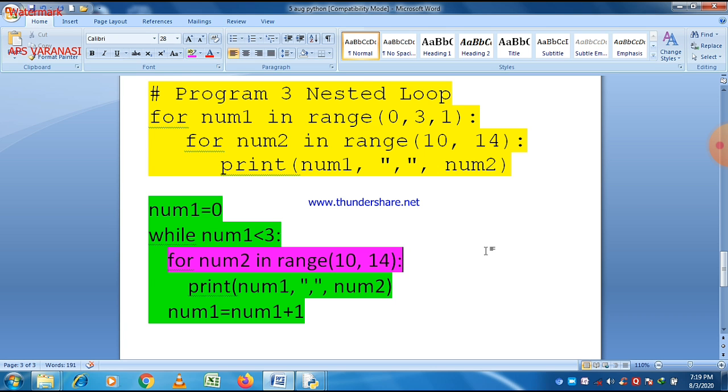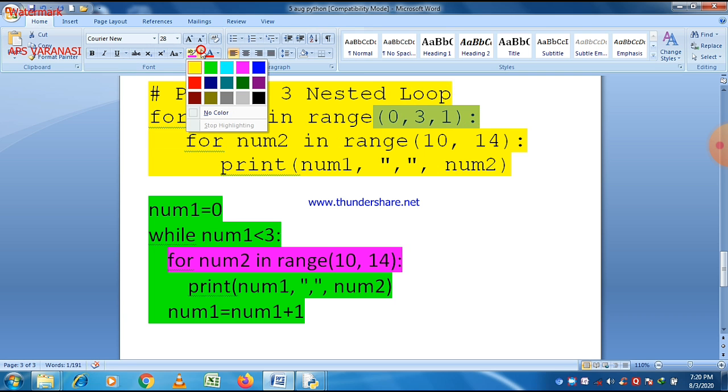So we have three conditions now. Actually there are three parameters of a loop. First of all, initial condition, then checking condition, and then increment or decrement. So in this case we can easily see that first of all loop starts from 0, so we just write num1 is equal to 0, and then there is a checking condition 3.